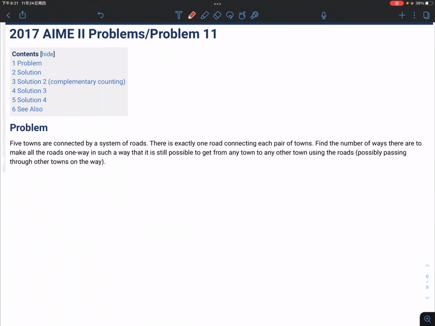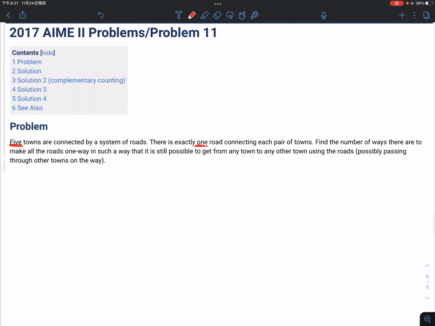Today we will be solving 2017 AIME II problem number 11. Let's look at the question first, and while we are reading it, let's underline the keywords. Five towns, this is already a keyword. Five towns are connected by a system of roads. There's exactly one road connecting each pair of towns. This is important, right? One road, each pair.